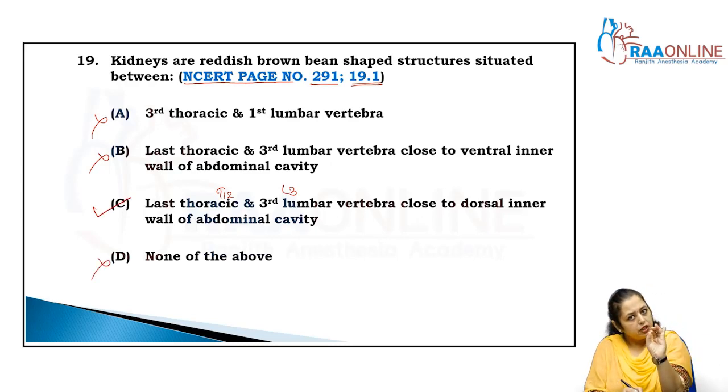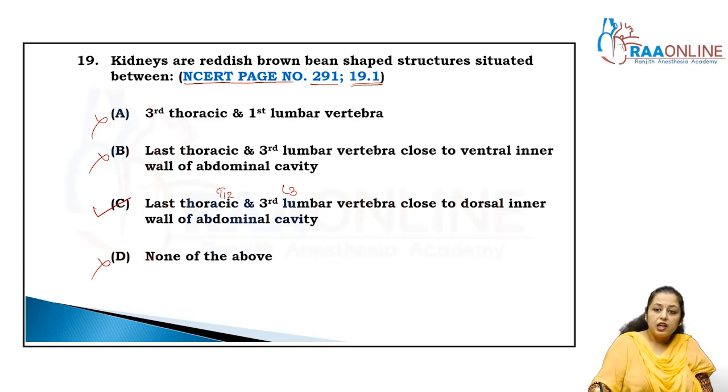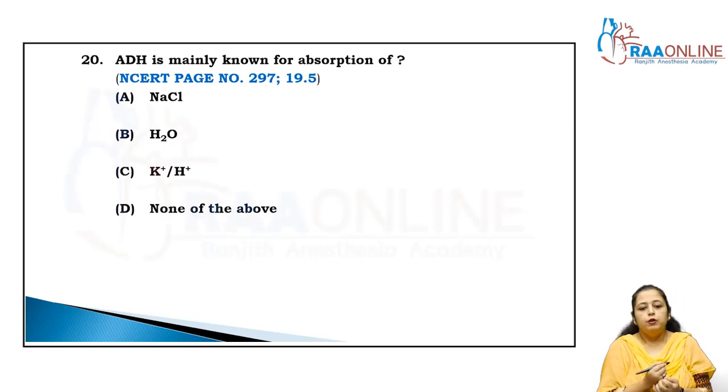Mark my words properly. In the second and third options you can make a mistake, but if you see the minor change in both options, here ventral and here dorsal, and we know that it is dorsal. That's why it is retroperitoneal, dorsal inner wall of the abdominal cavity. Clear? So that's why the answer is C.